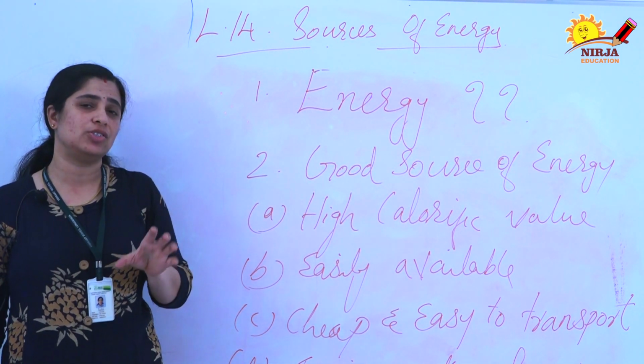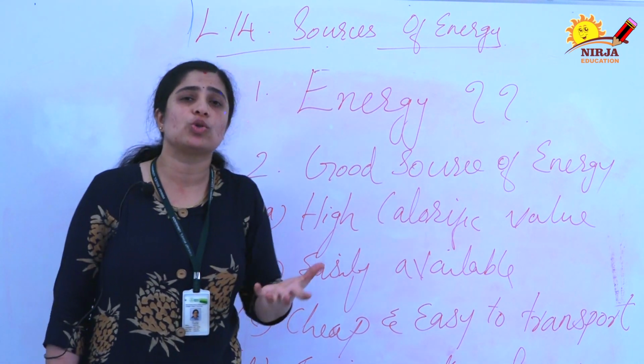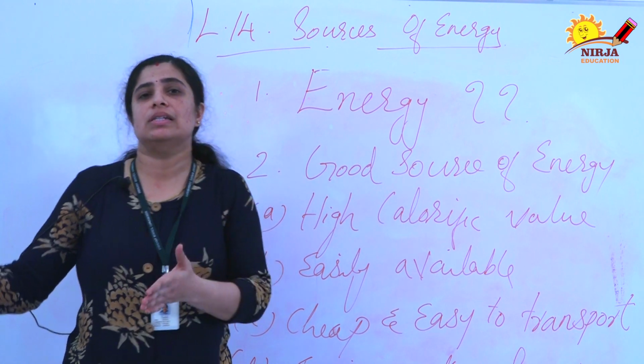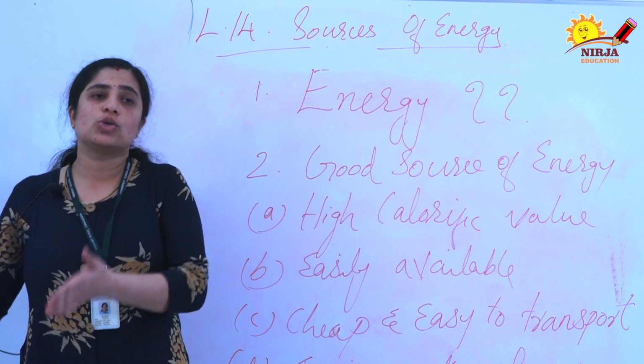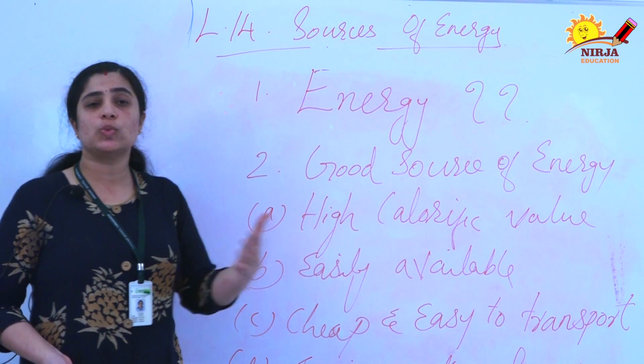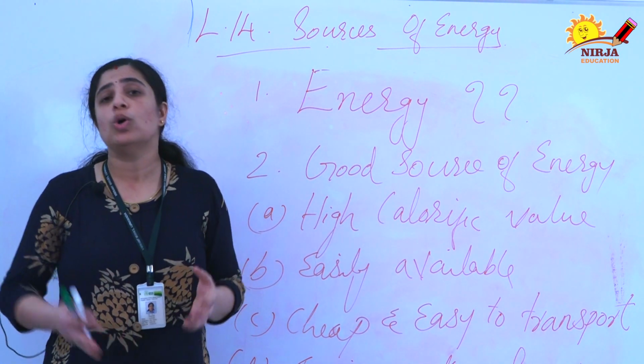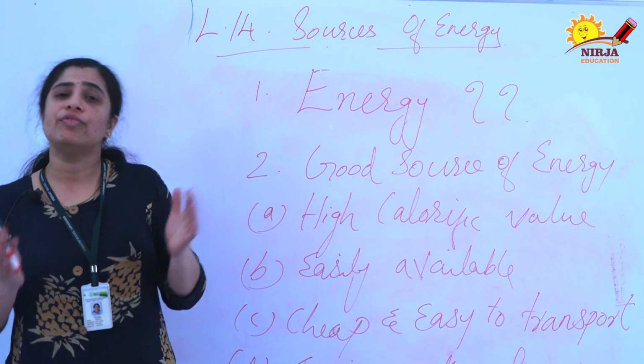Suppose I have a gas burner, a cylinder we use for cooking food, that is a source of energy, and another one, suppose we have wood, which we also use to cook food, but we should know which one is the good source of energy.